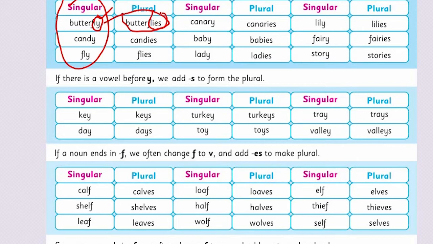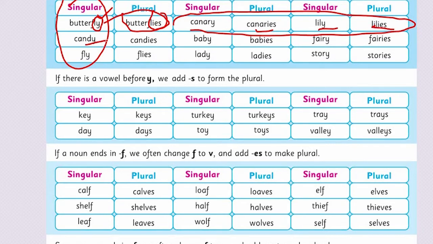All these are examples of this type of singular and plural: canary, canaries, lily, lilies, candy, candies. You can see in the plural form there is IES in all the words, and in the singular, it's only Y. Candies, flies, baby, babies, lady, ladies, fairy, fairies, story, stories.